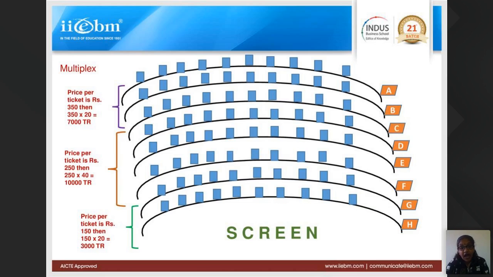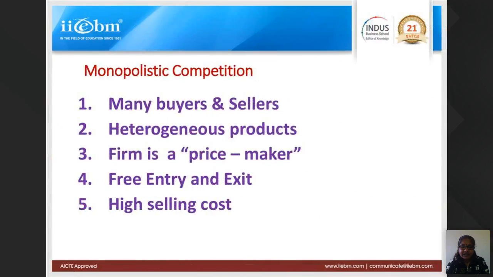Okay, if only half of the multiplex fills for a movie, then obviously they'll make losses also. So it is not so that a multiplex person always makes profits only. It can make losses also at times. I hope this particular example is clear to you all.